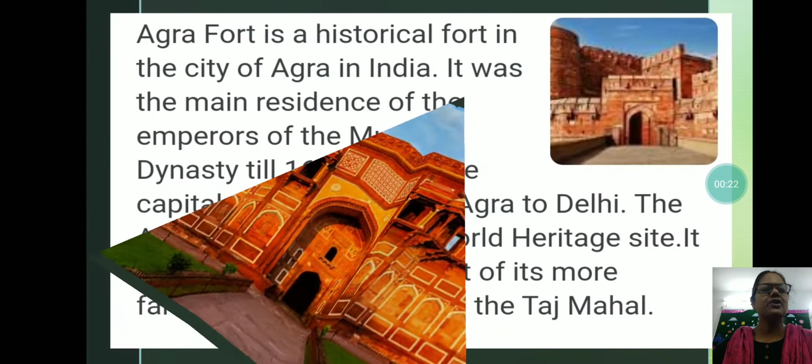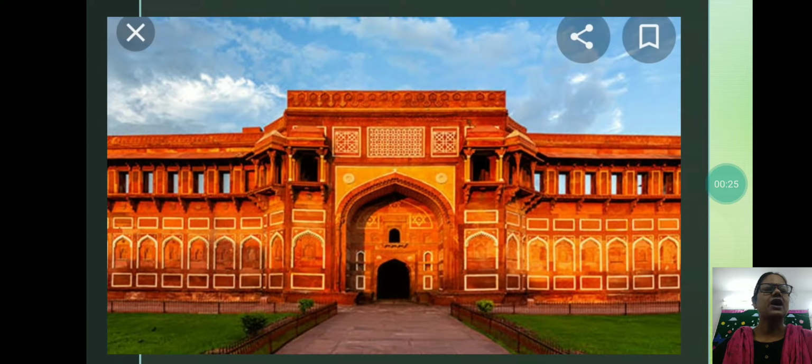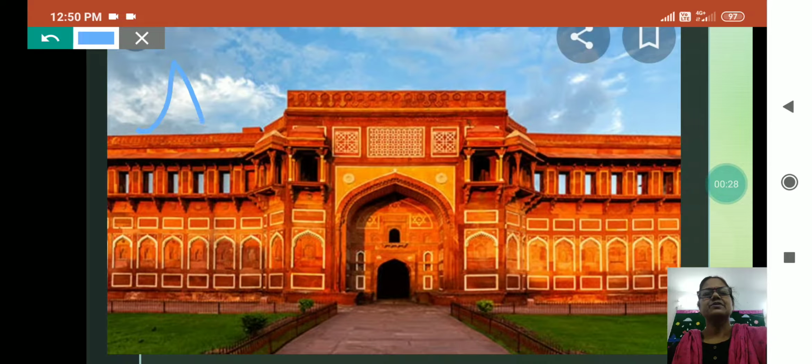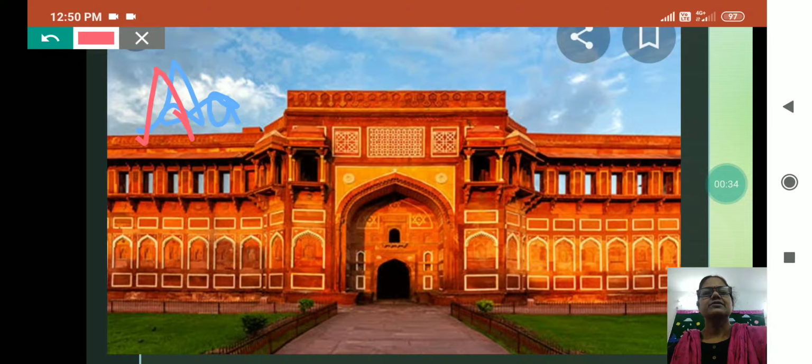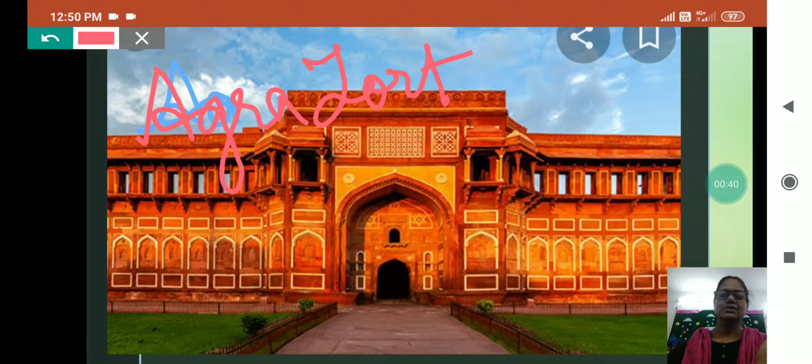This is the picture of Agra Fort. Wait, I am changing the color. One second. This is the picture of Agra Fort, and where is it built? It is built in Agra. And in which state is Agra? Agra is in Uttar Pradesh, and it was built in the time of the Mughal Empire, my dear. When the Mughals were ruling over India, that time it was built, and many Mughal emperors lived here.